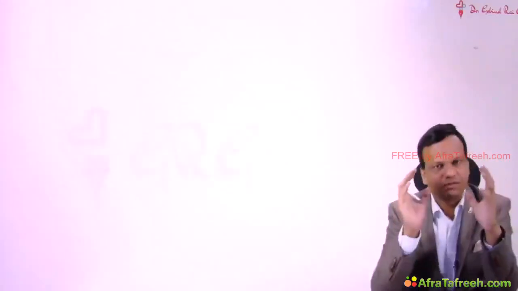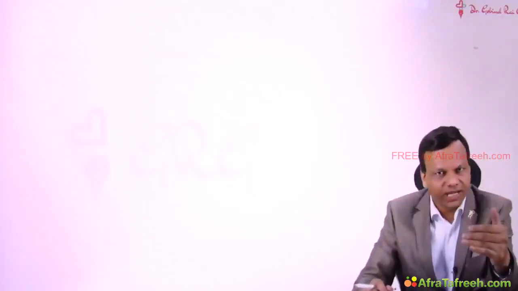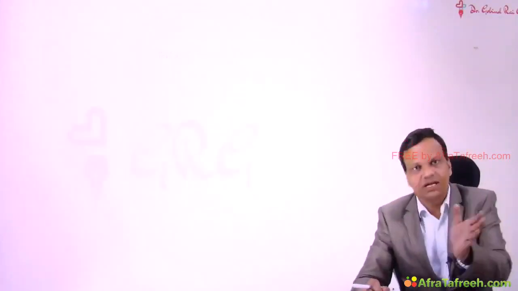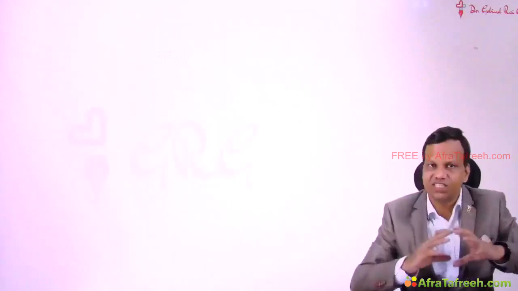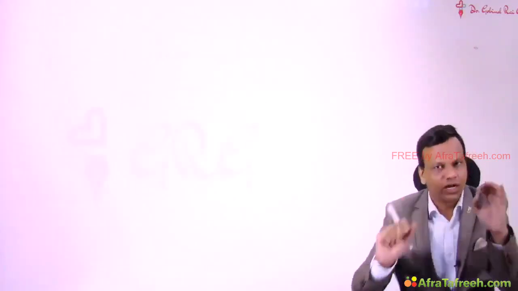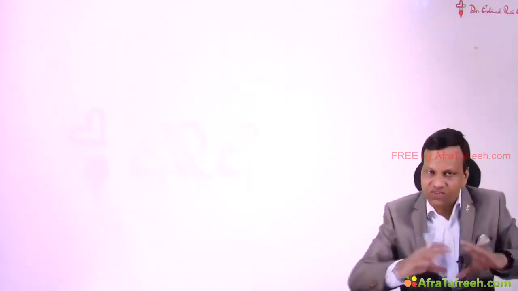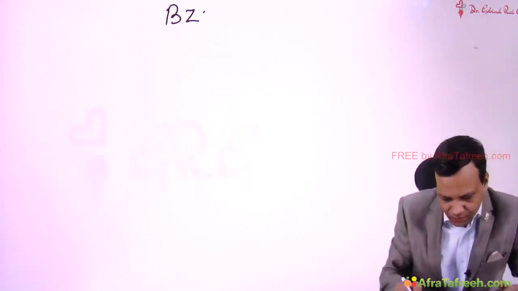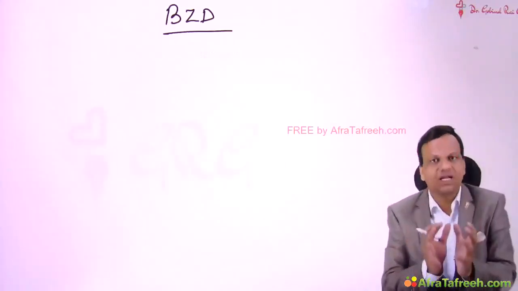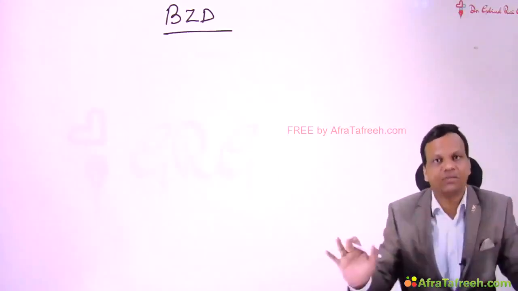The basic concept is we need to replace the addictive drug with the same or a similar type of drug, but which is long acting. We know alcohol is a CNS depressant. So we need to give another CNS depressant, but which is long acting. So that is benzodiazepines. So for replacement purpose, we will use a long acting benzodiazepine.